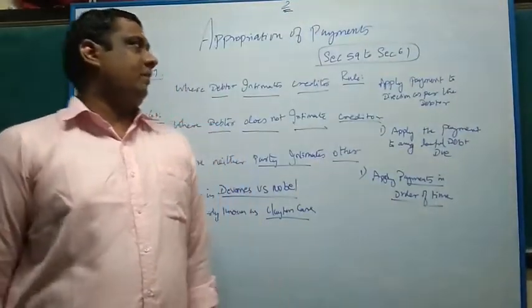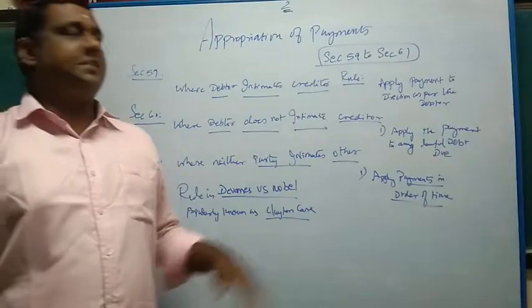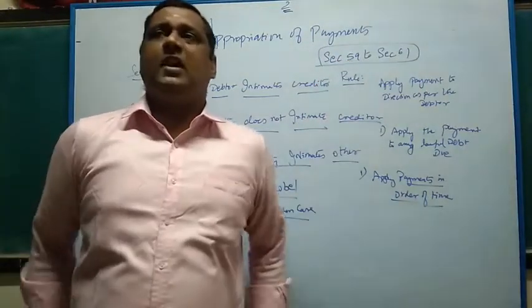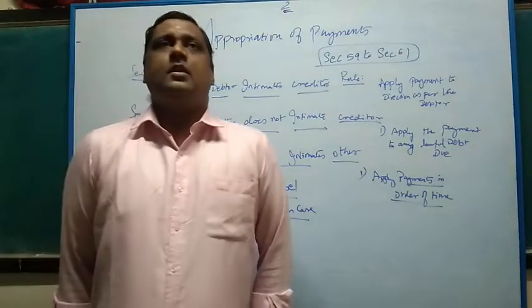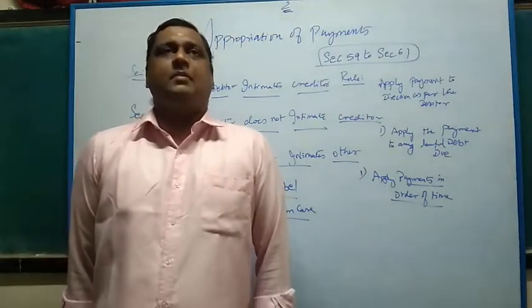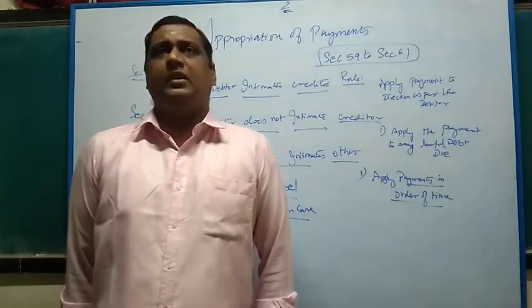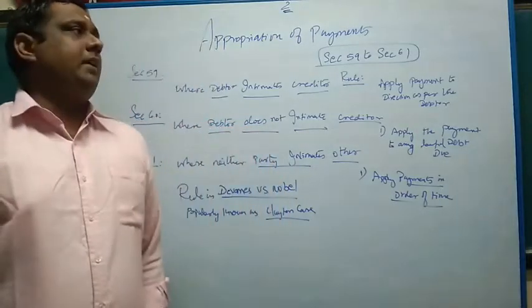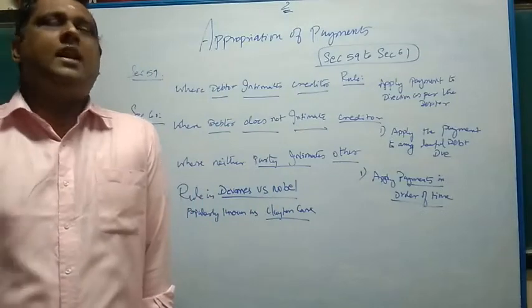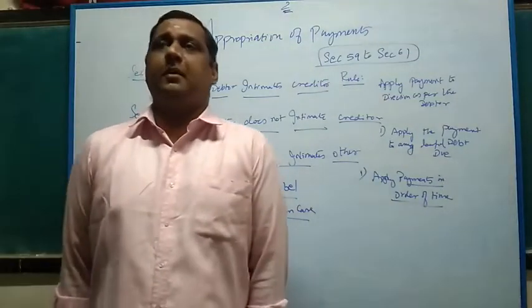Students, we go to the next topic, appropriation of payments, sections 59 to 61. What is meant by appropriation of payments? This topic is applicable again for a money lending or borrowing kind of transaction. For example, A and B enter into a money lending transaction.